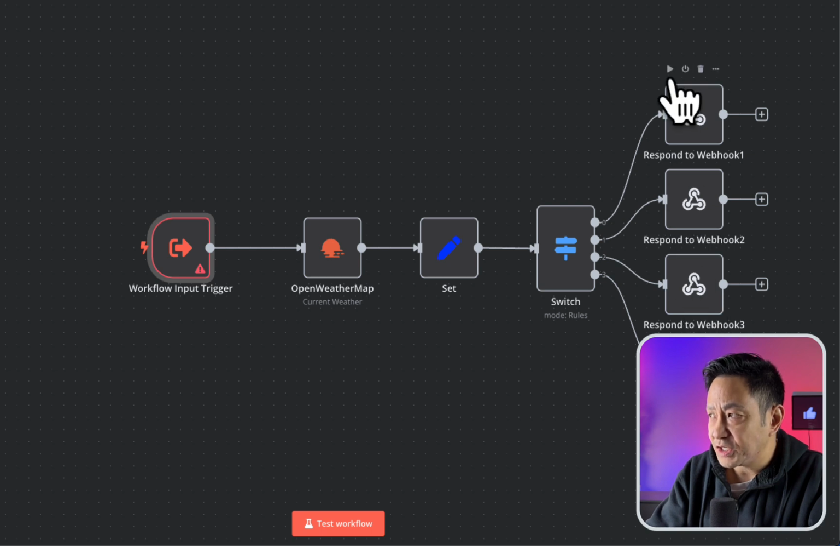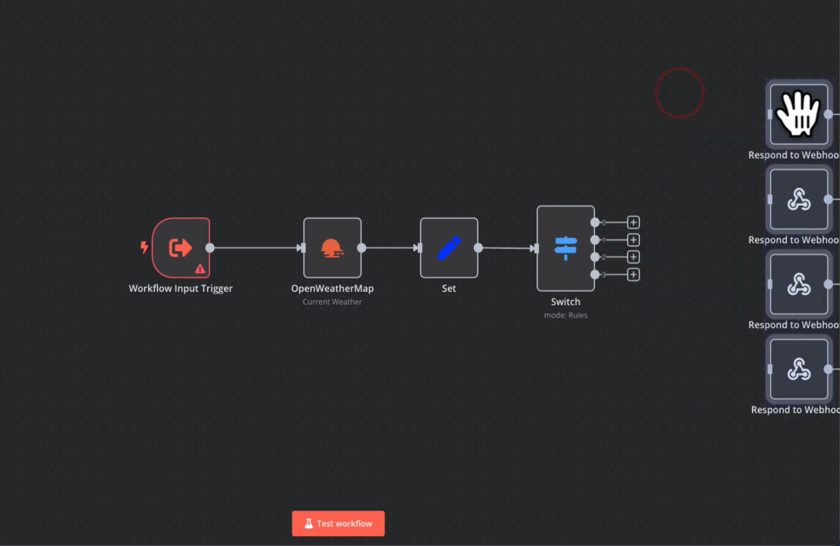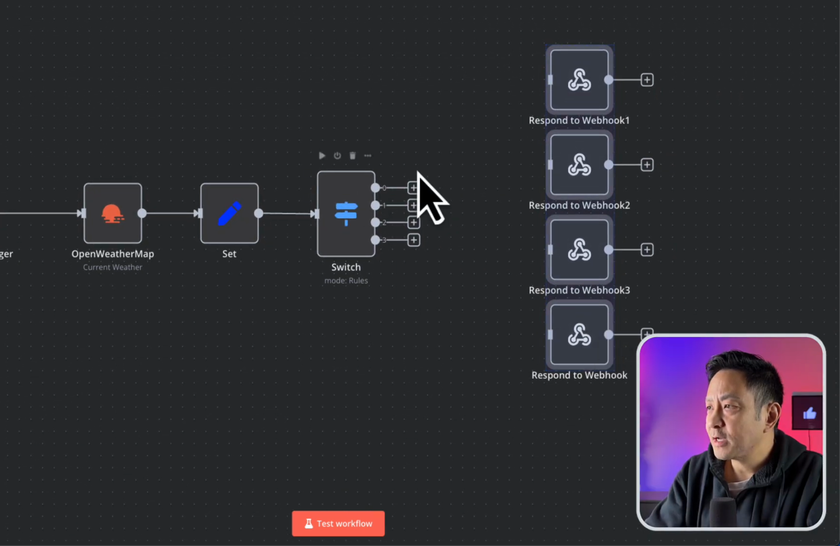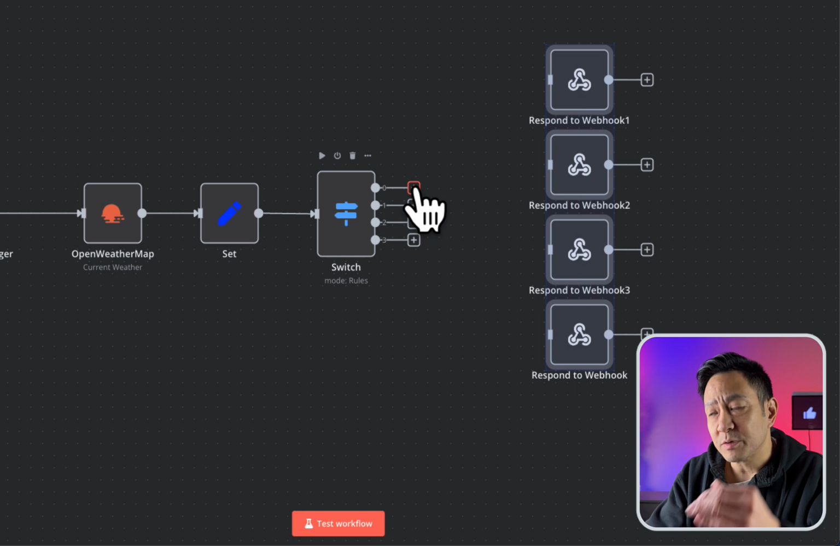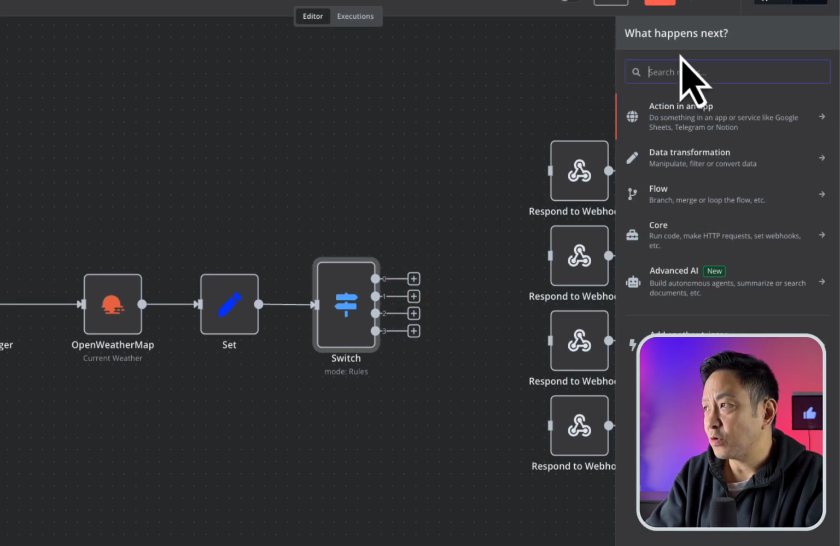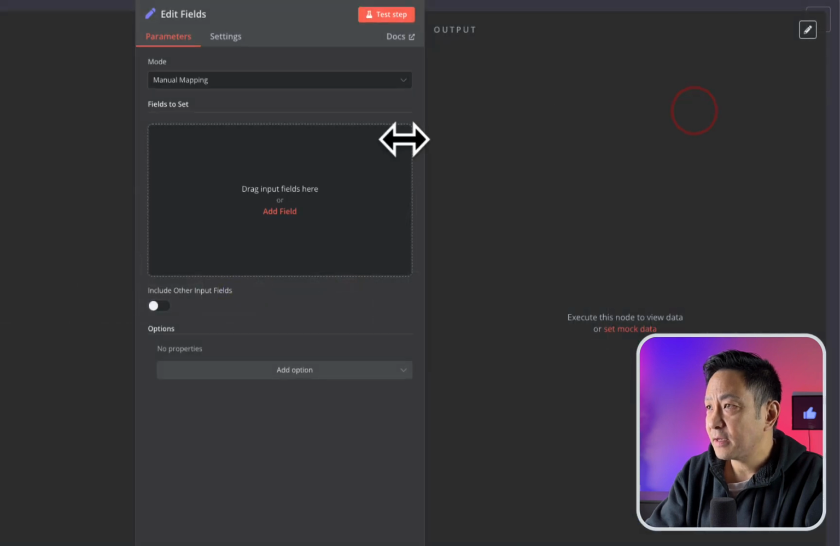The other thing that we need to change is that we're no longer responding to the webhook because there's no webhook anymore. And so we're no longer using these respond to webhook nodes anymore. So I'm just going to disconnect these. I'm going to highlight them and just move them to the side. So now what we're adding is actually we're just going to set the value of the response. So in this case, I'm going to type in set here and we're going to choose edit fields set and basically duplicate what that webhook says.